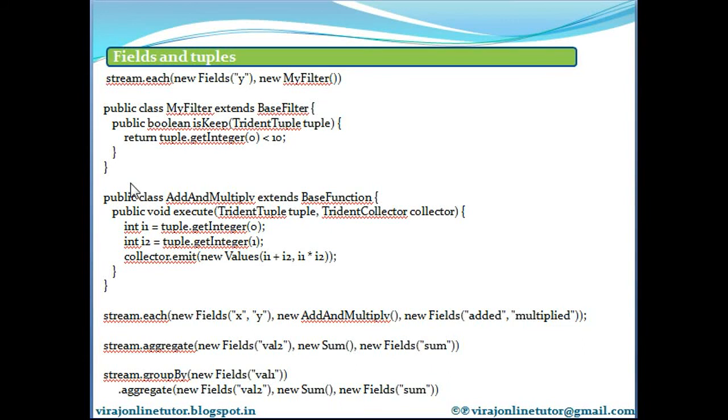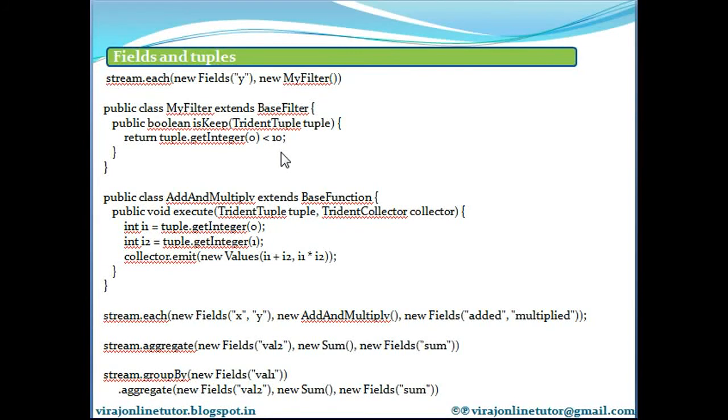It will keep all tuples whose y field has a value less than 10. The Trident tuple given as input to myFilter will only contain the y field. Note that Trident is able to project a subset of a tuple extremely efficiently when selecting the input fields. The projection is essentially very fast here.